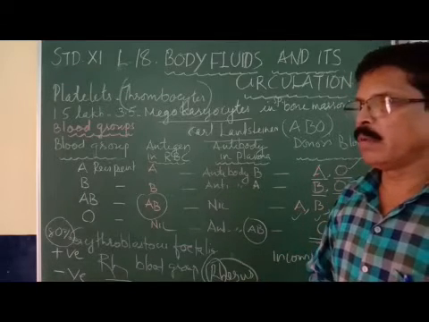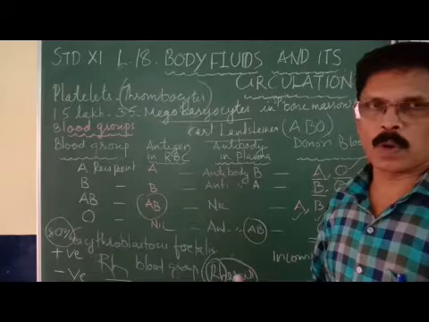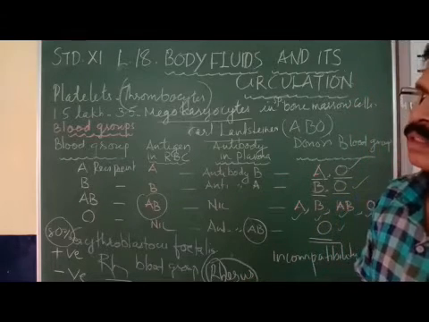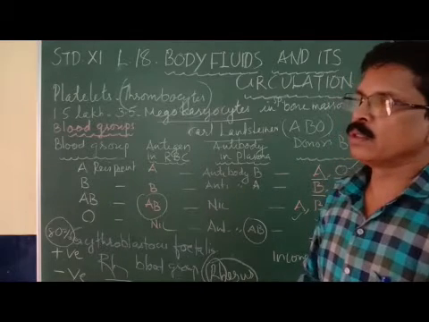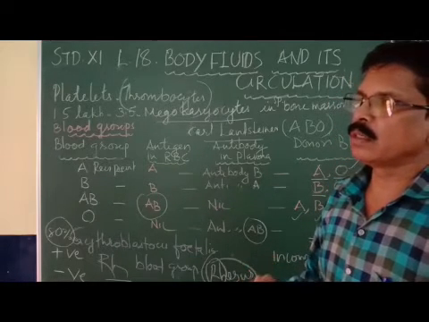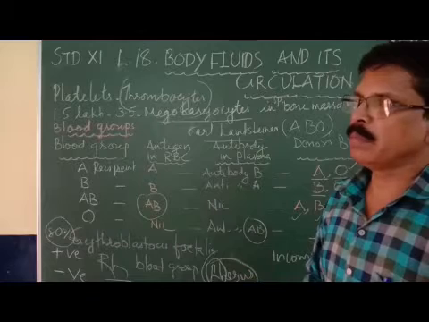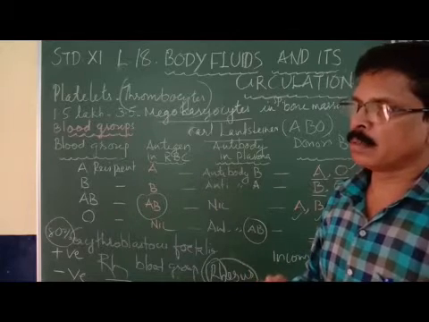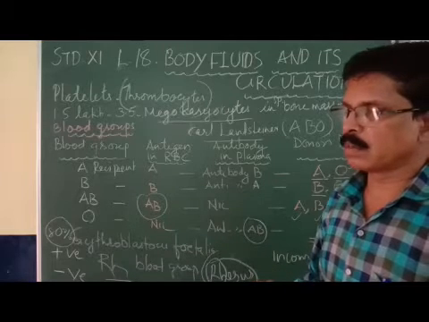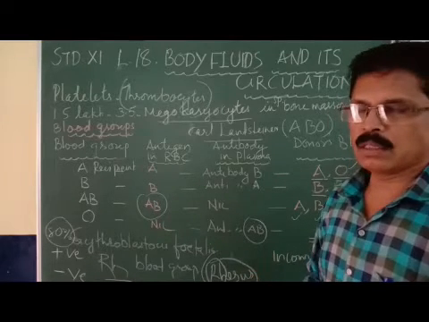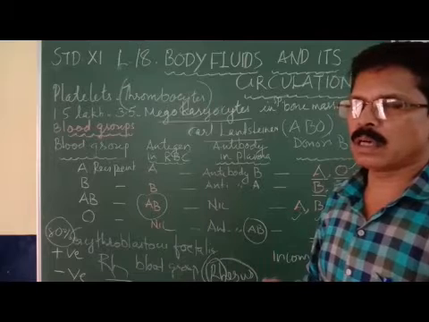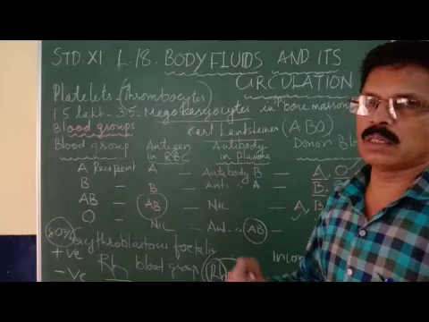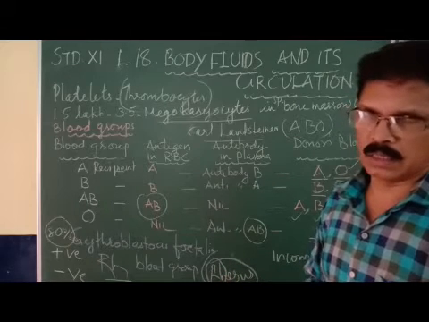There is no problem in the initial stage, but during the delivery time, the blood of the fetus may be mixed with the blood of the mother. So there is a chance for the RH antigen from the fetal blood to enter into the mother's blood, which is RH negative.